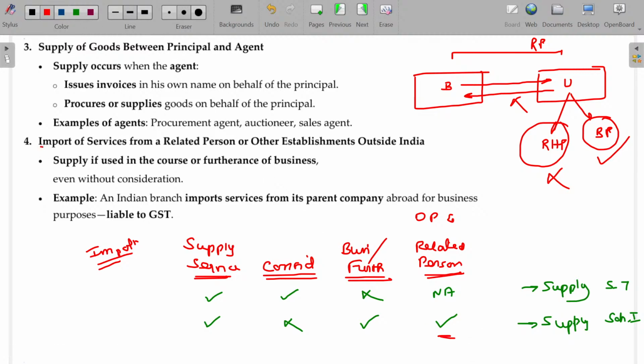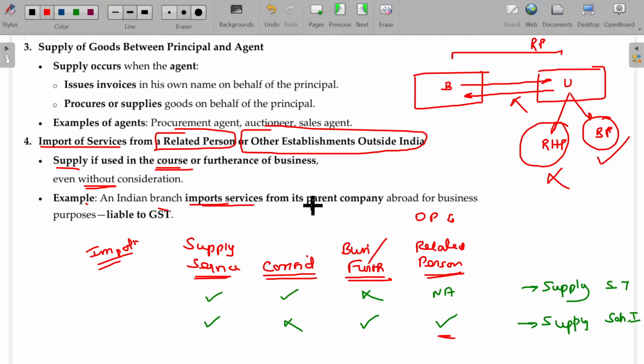Import of services from related persons or other establishments outside India. Distinct persons, I will explain that later. Supply, if used in the course or furtherance of business, the business purpose must, but consideration is not required. Example, an Indian branch imports services from its parent company abroad for the business purpose only, liable to GST. Liable to GST. Is that clear?